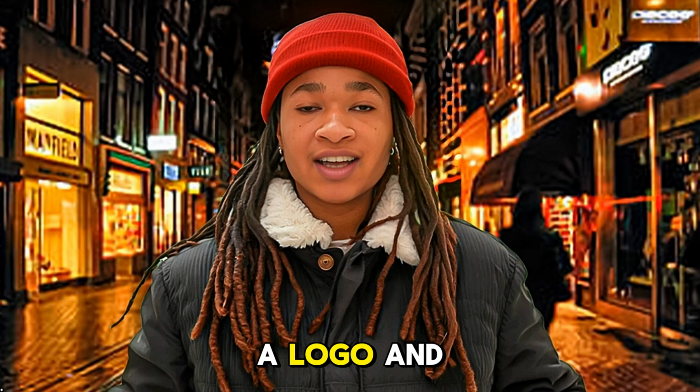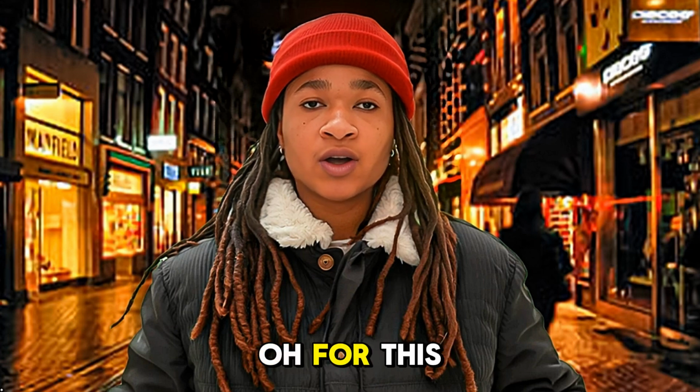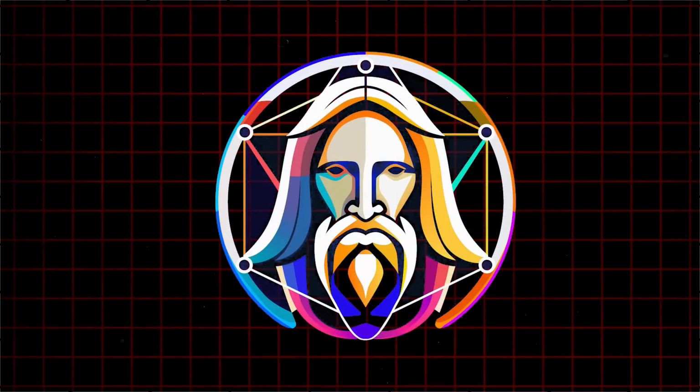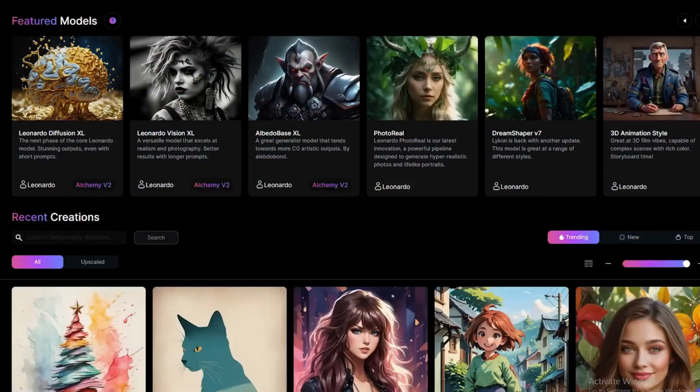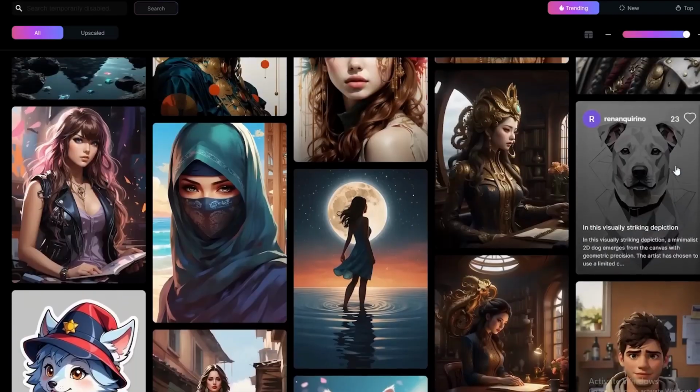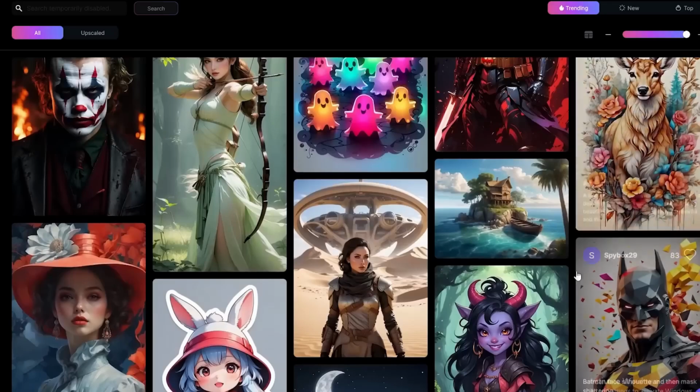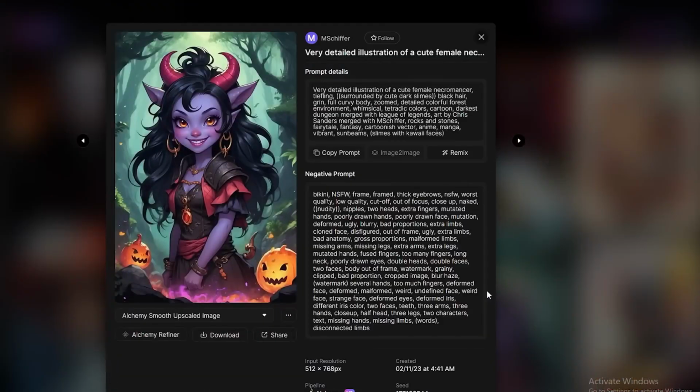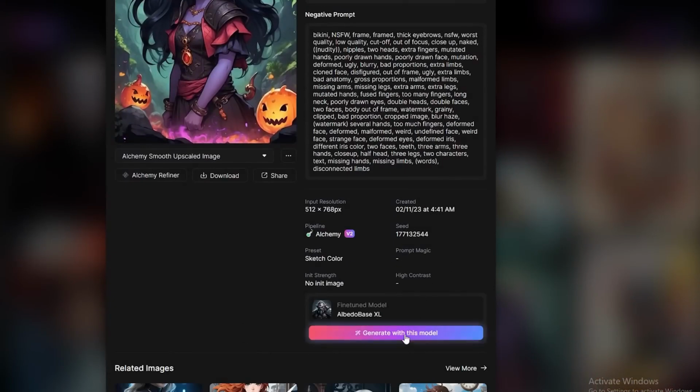Now we need a logo and a banner for our channel. For this process, I'm going to use Leonardo AI. It's a free art generating AI similar to Midjourney, but very easy to use. As you can see here, there are a lot of images. Let's select this one and click generate using this model.